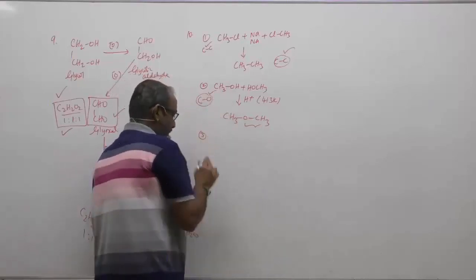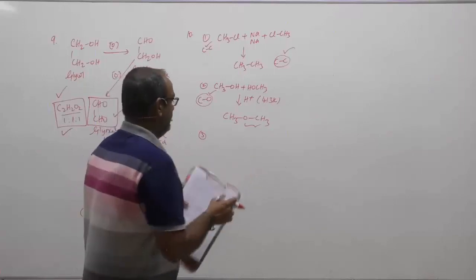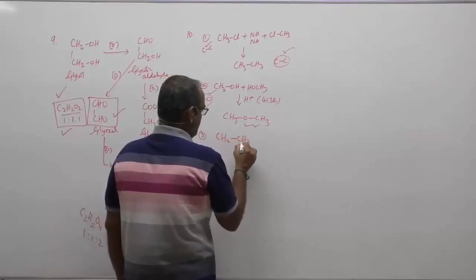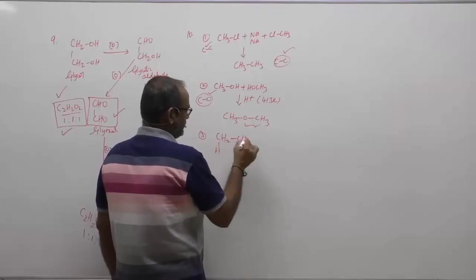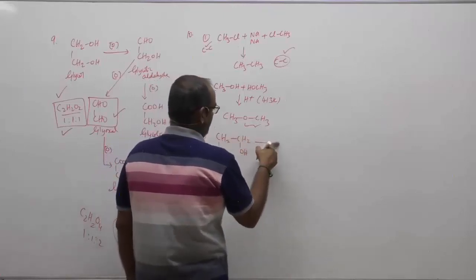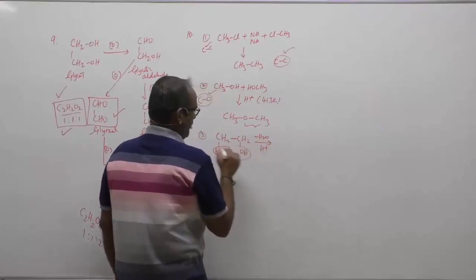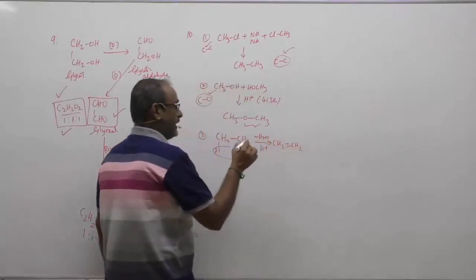The third one is intramolecular dehydration of alcohol. Intramolecular dehydration of ethyl alcohol, CH2OH-CH2... upon dehydration in acid medium, removes water. It forms CH2=CH2, but it forms a new carbon-carbon pi bond.